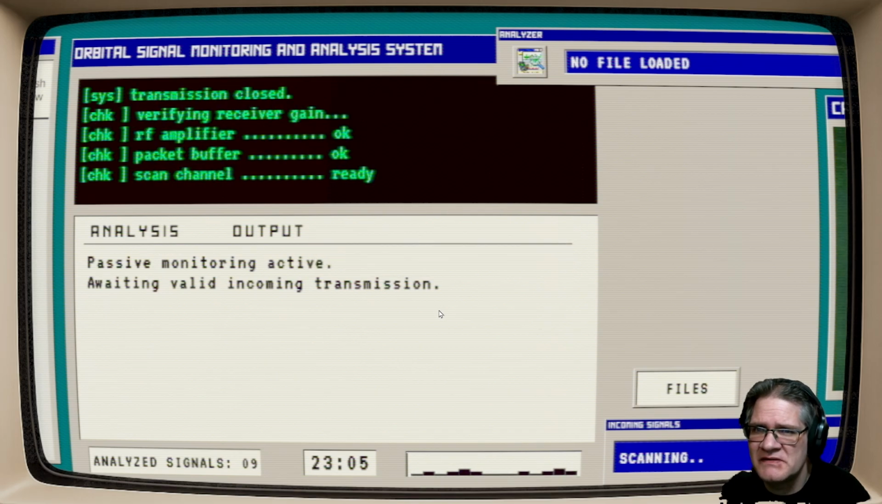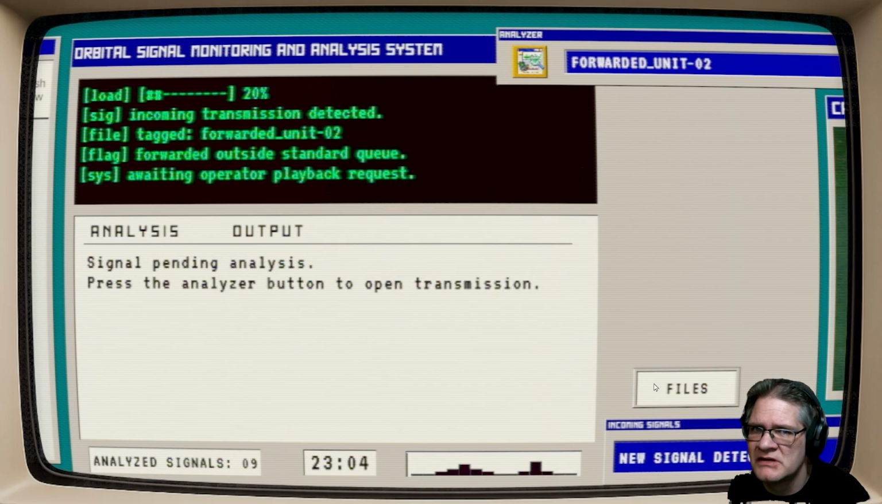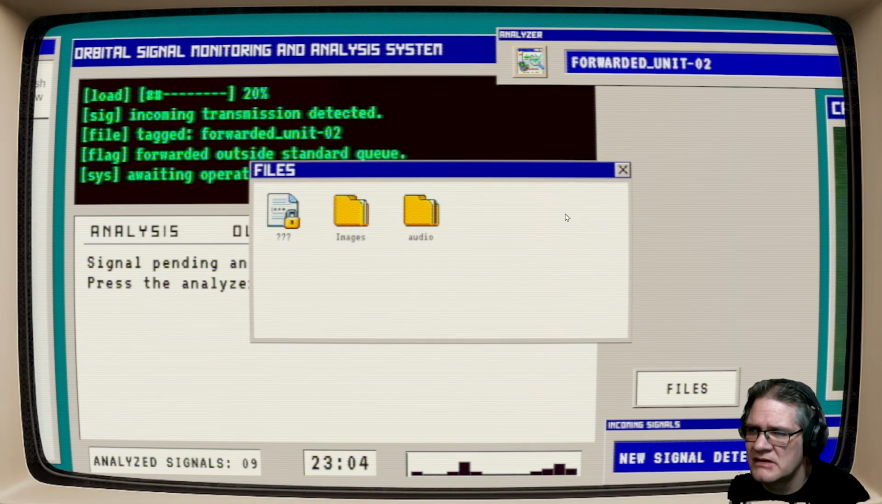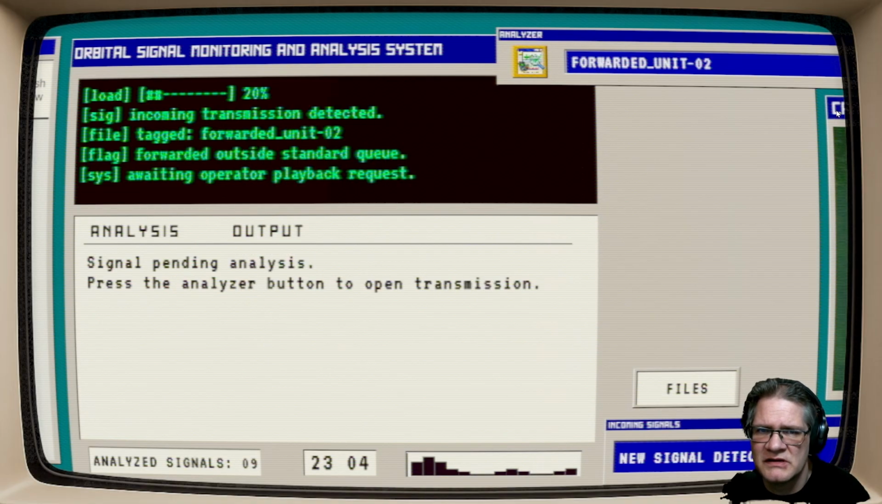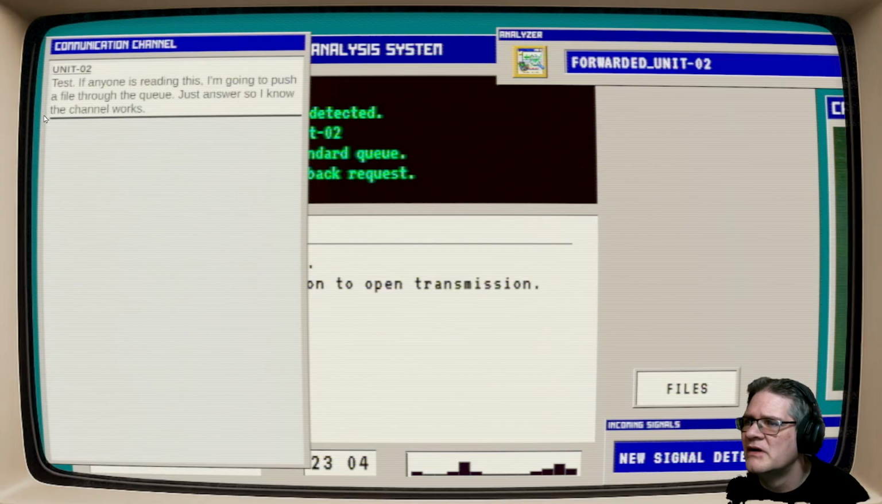New message received. Where do I see a message? Wait. Where do I... close. How do I see a message? What do you mean this new message received? Oh. Test, if anyone is reading this, I'm going to push a file through the queue. Just answer so I know the channel works.